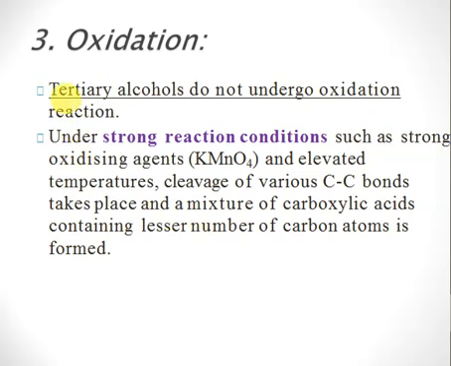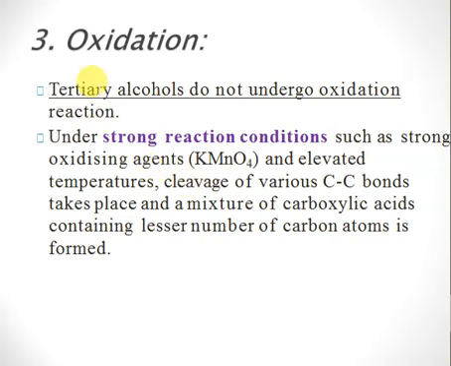Tertiary alcohols do not undergo oxidation reaction, and when you are using a very strong oxidizing agent like KMnO4 at high temperature, different carbon-carbon bonds will break, and we'll get a mixture of carboxylic acids. So if we have a tertiary alcohol, we will not get carboxylic acid, aldehyde, or ketone.